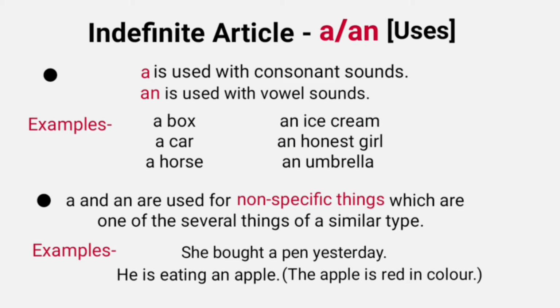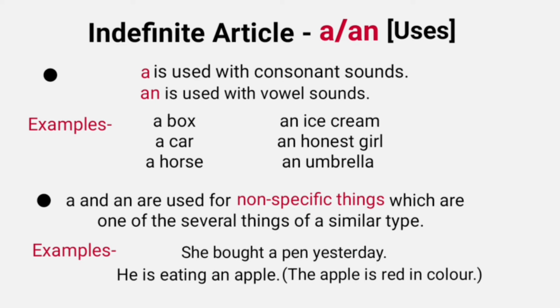A and an are used for non-specific things which are one of the several things of a similar type. That's why this type of article is called indefinite article. Examples are: she bought a pen yesterday. Here we are talking about a pen which is not specific but one of the several other pens.